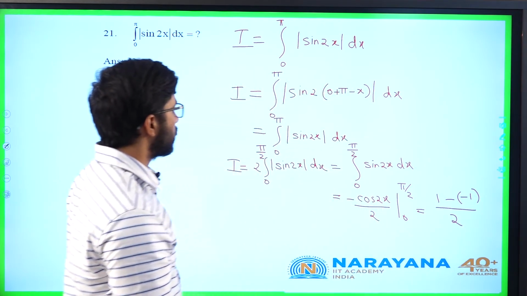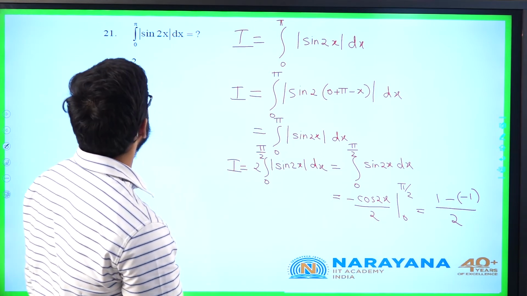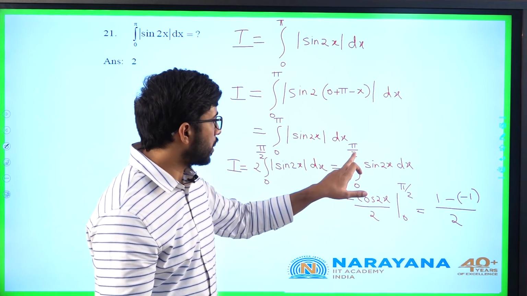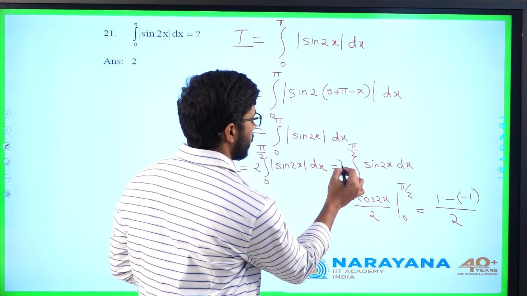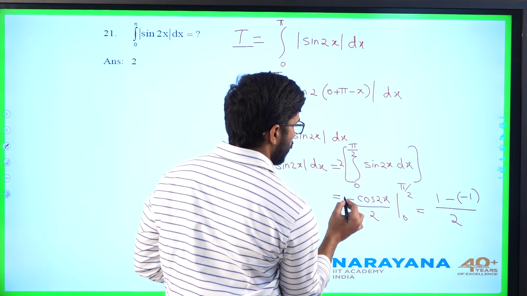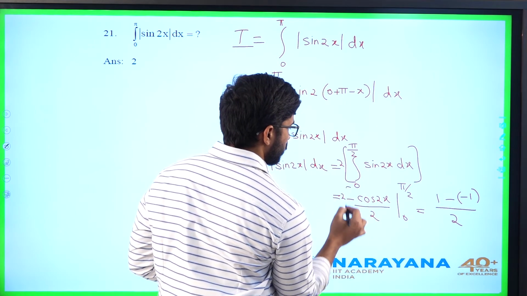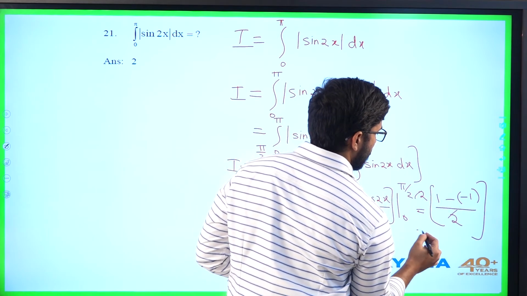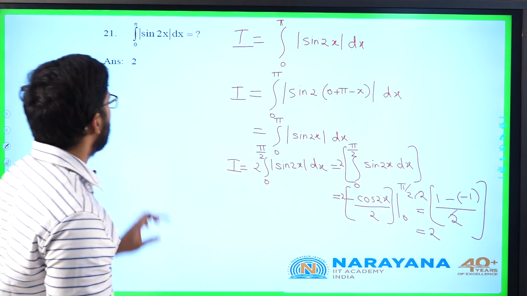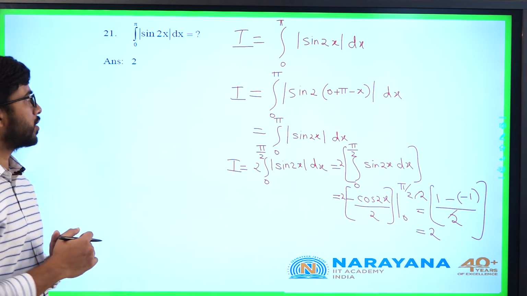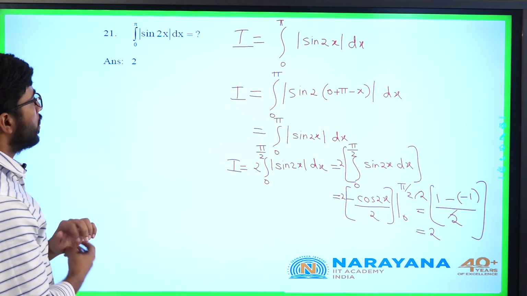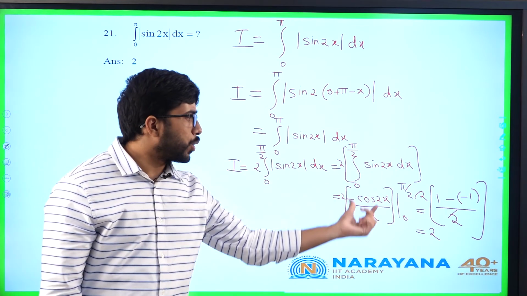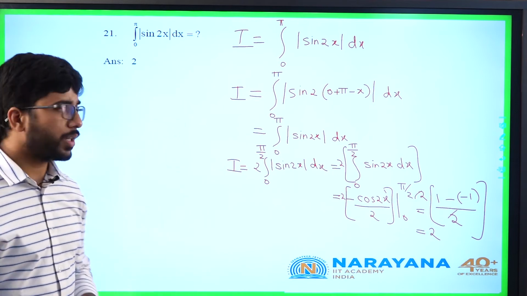I will get this as minus cos 2x by 2, integral 0 to pi by 2, with the 2 times of integral 0 to pi by 2, into 2. So this 2 gets cancelled, I will get this value as 2. Integral value is 2. Definite integration question, again the third one. Property a plus b minus x, and after that for sine 2x I applied limits after doing the integration.